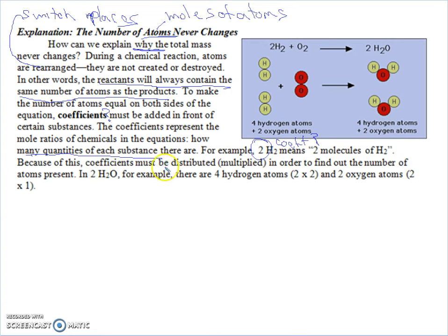Because of this, coefficients must be distributed, multiplied, in order to find out the number of atoms present. In 2H2, for example, there are 4 hydrogen atoms, 2 times 2, so I guess they did this. And 2 oxygen atoms, 2 times 1. But there's a 1 here. And then looking here, we've got 2H2, so that means there's 2 H2s like that, and 1 O2. There's 4 hydrogens, 2 oxygens. And over here, 2 H2Os, but 4 hydrogens, 2 oxygens. So the mass is the same because the atoms are the same, I guess.